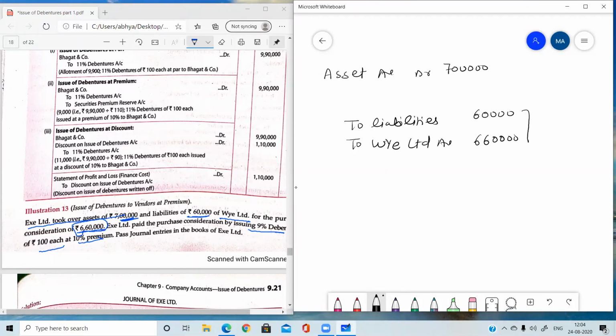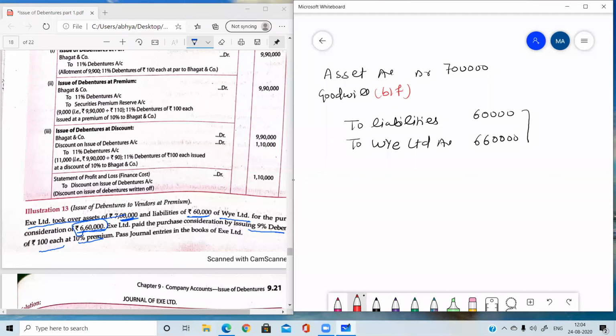So now just compare both the sides. Here we are having 7,20,000 and there we are having only 7 lakh. So debit side is less than the credit side. So what will be the concept if debit side is lesser than the credit side? Please tell me, what will be the concept? Yes, very good. There will be goodwill. So this goodwill is the balancing figure.